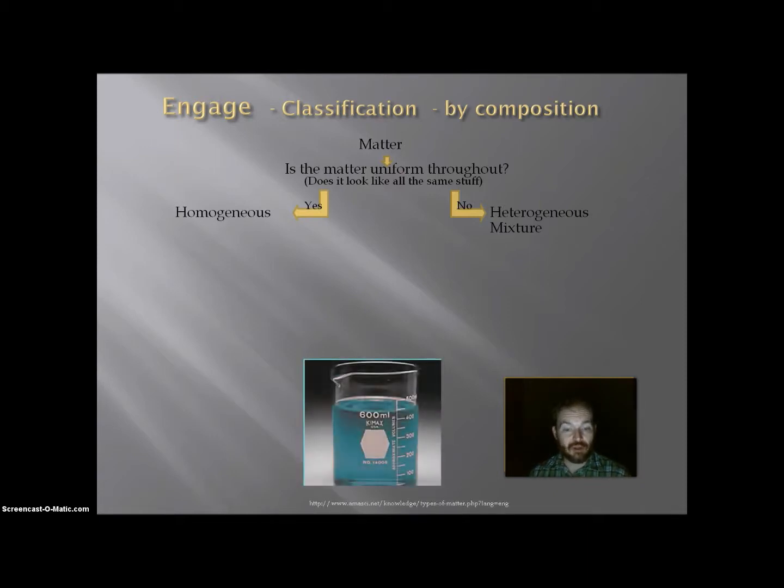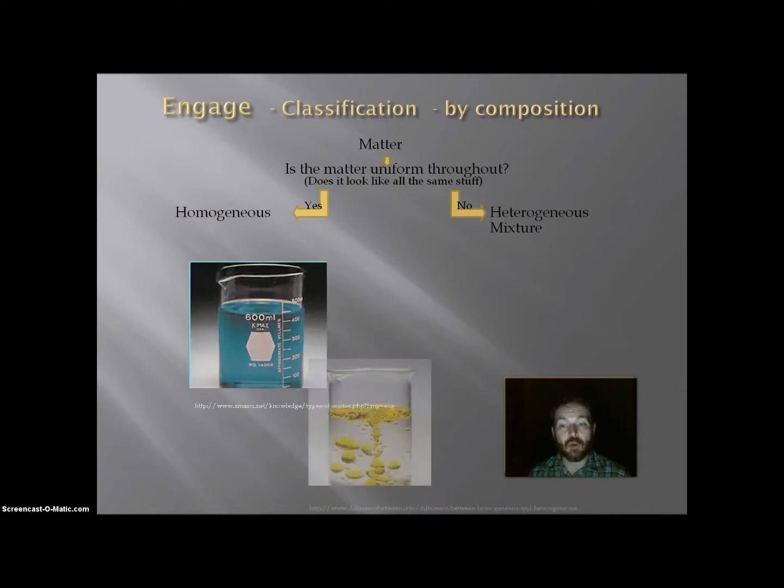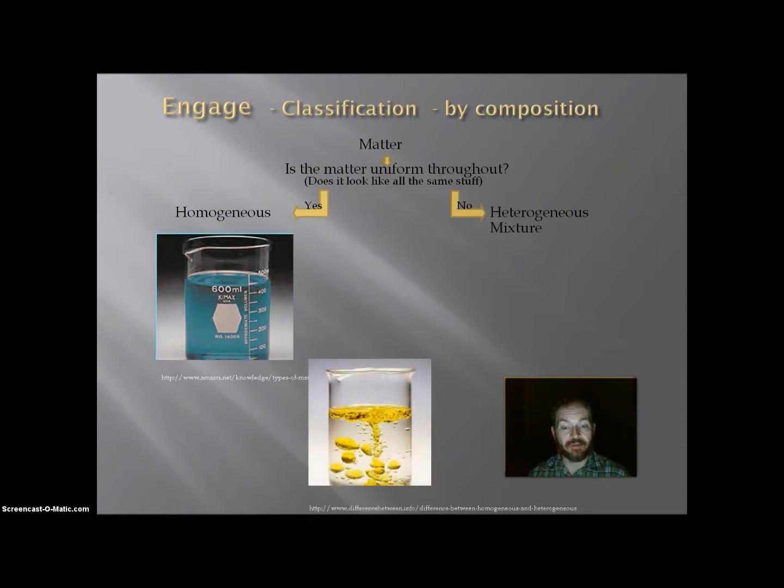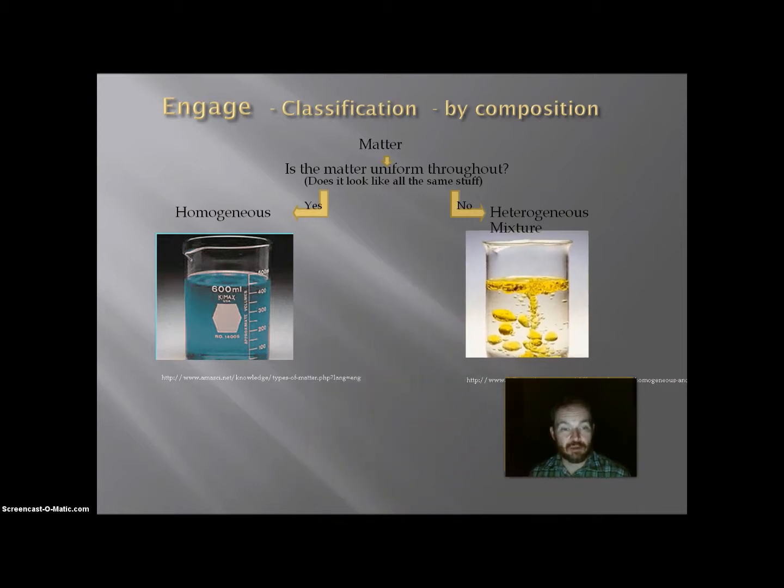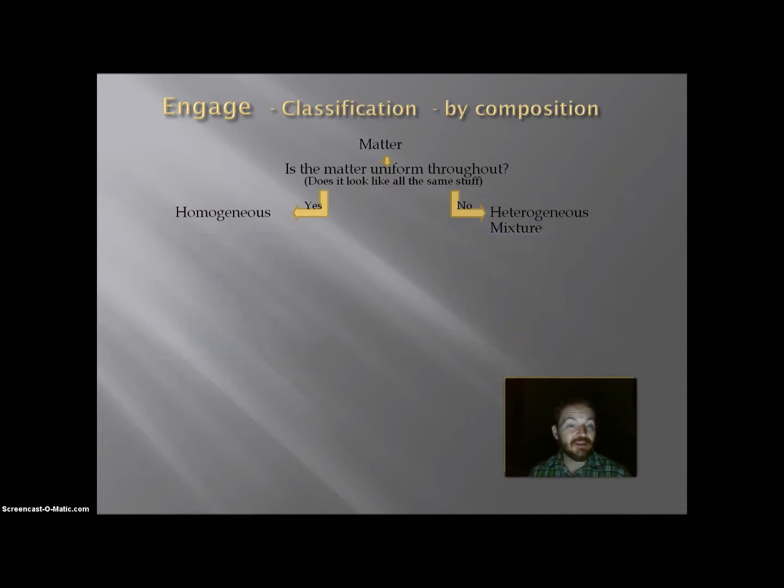So let's work on this first distinction. If I look at the picture, the liquid in there is a bluish-green liquid, and it looks to me like it is the same everywhere in the beaker. So that is a homogeneous material. In the second beaker, I can see an area that is yellow, I can see an area that is clear. Because I can see distinct areas, it is heterogeneous. And because it's heterogeneous, it has to be a mixture.